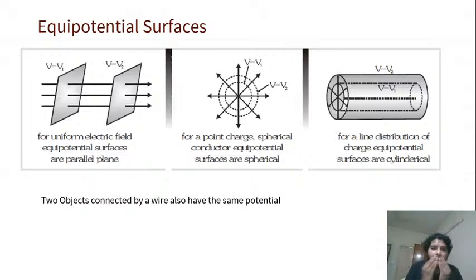Simple. Now these are some examples. For a uniform electric field, how do you think the perpendiculars will look? There is a uniform electric field like this. So the perpendicular will be this whole plane, no? Everything which is perpendicular to the field. So this angle will be 90 degrees.